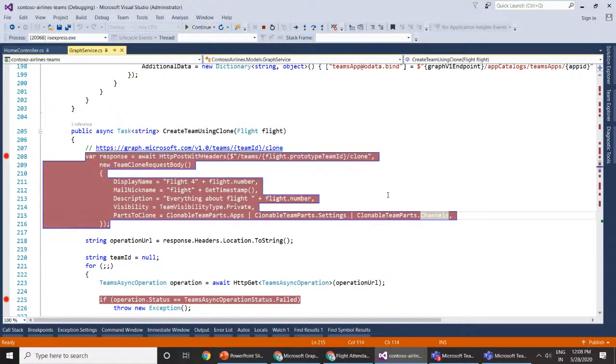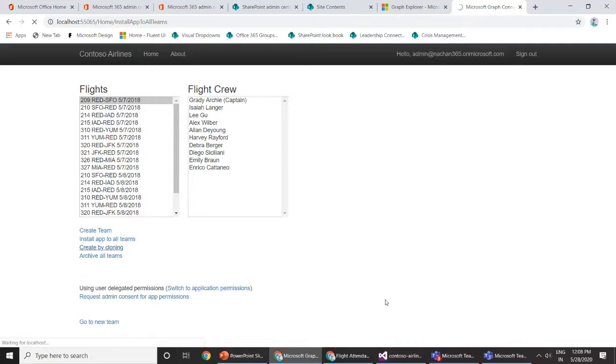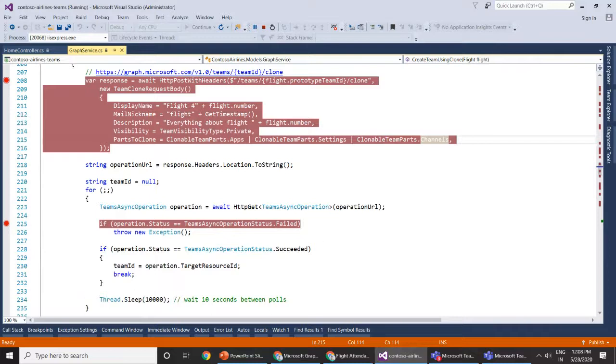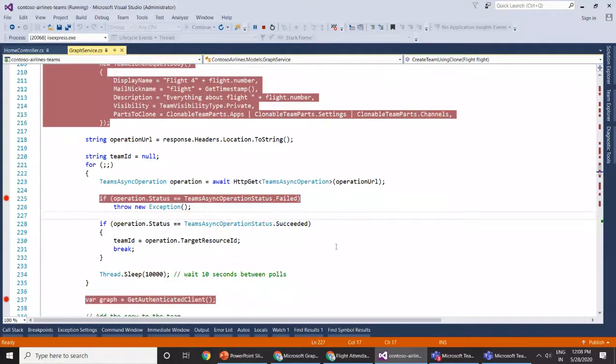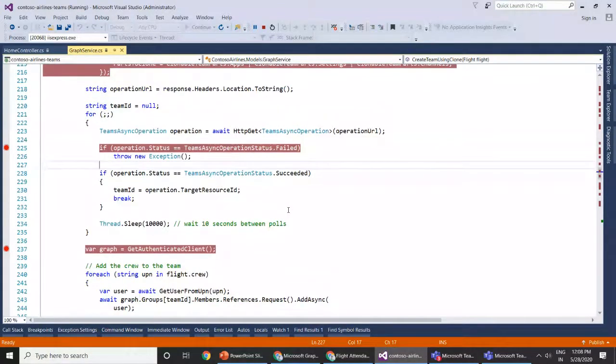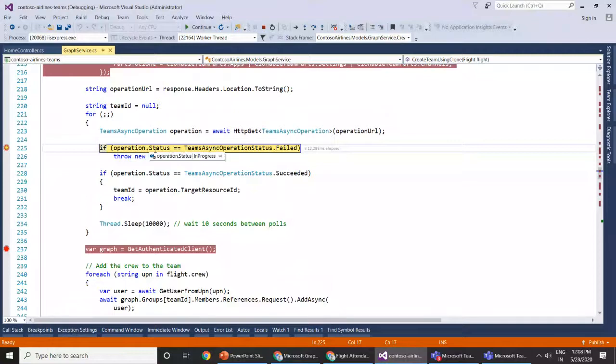So I will run through this, and this will be an asynchronous operation, but we can just check the status of this particular operation. For example, if the demo doesn't go well, it will fail, and we won't be able to see that. Okay, still it is in progress. I will click continue, and if the demo code is good to us, then we should be able to see the status as succeeded, and then see that particular team being cloned. Okay, it is still in progress, so I don't think we are going to have a successful demo here, but let's have the fingers crossed.